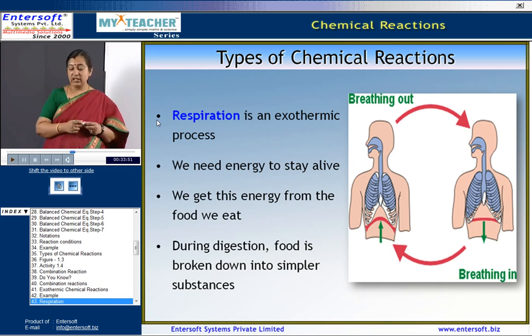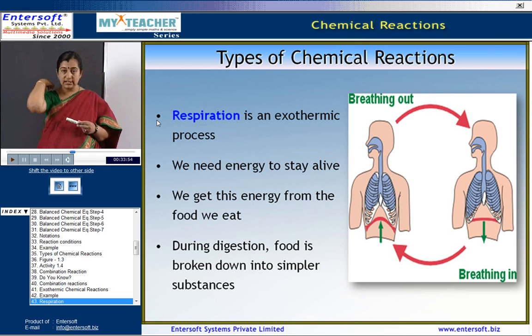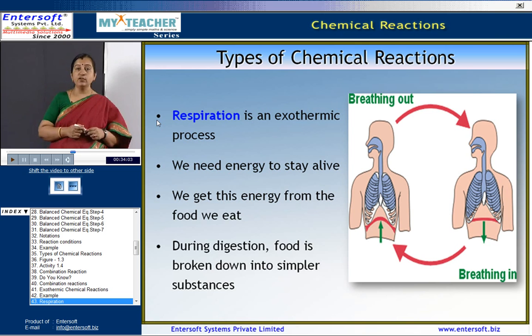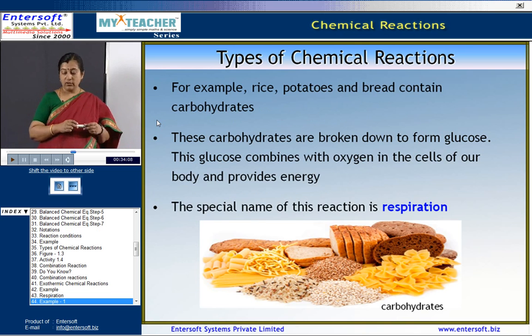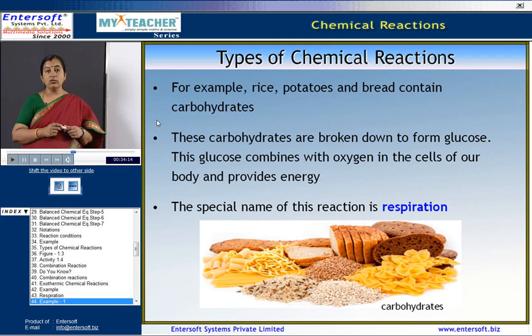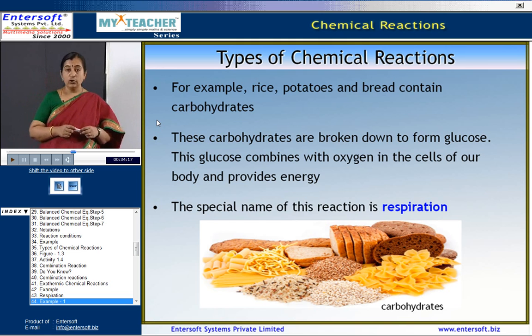Now, is respiration an exothermic process? We need energy to stay alive. We get this energy from the food we eat. During digestion, the food is broken down into simpler substances. Rice, potatoes, bread, they all contain carbohydrates. Carbohydrates are broken down to form glucose. Glucose combines with oxygen in the cells of our body and provides a lot of energy to us.